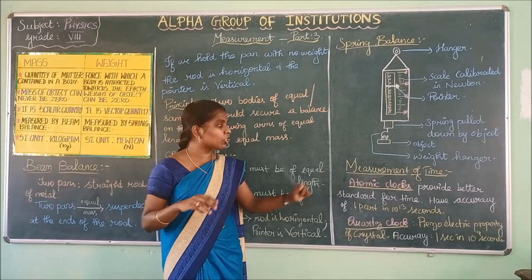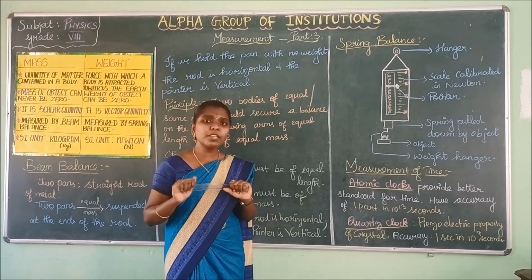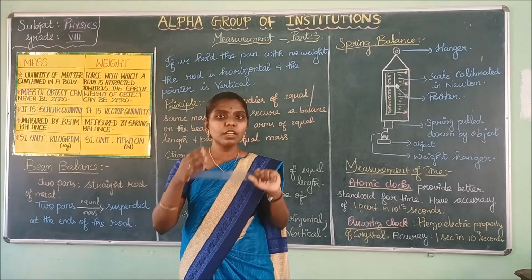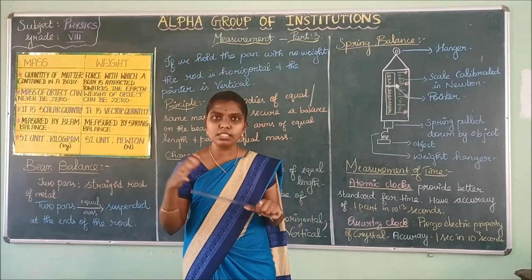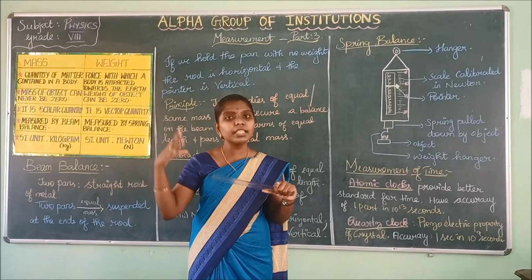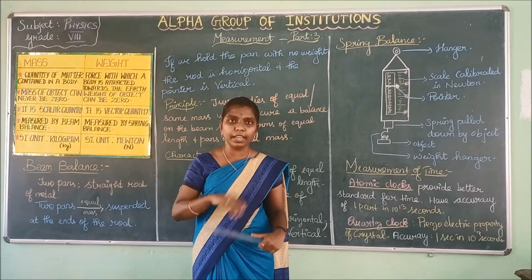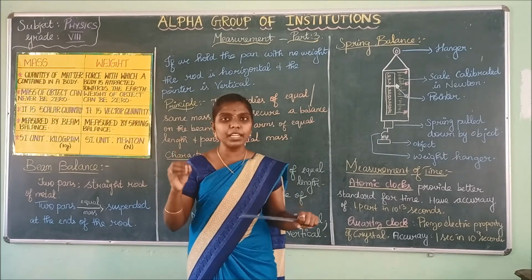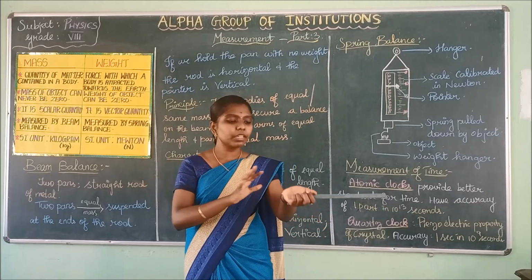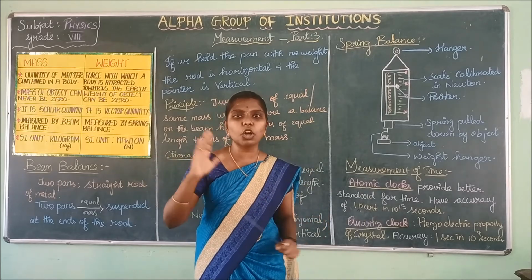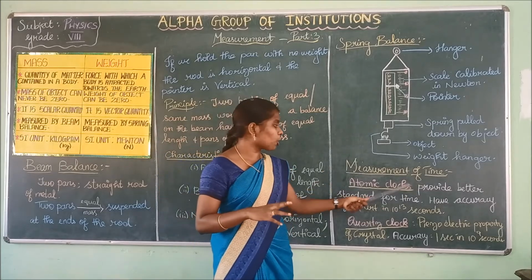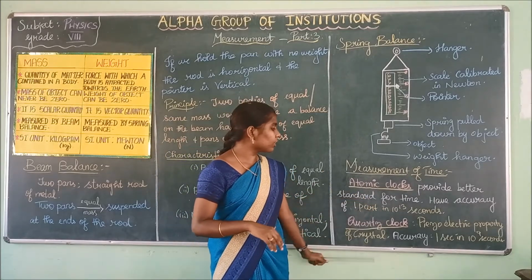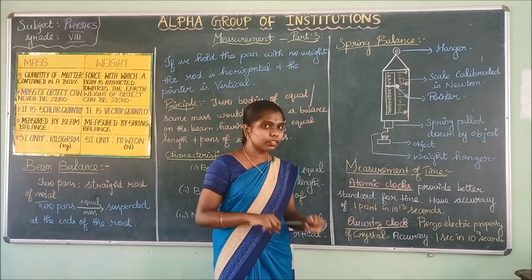Now we are going to see measurement of time. How will you measure time? We will measure time with the help of our wristwatch or clocks. There are various other clocks to measure the time. What we are familiar with is the wristwatch or the wall clock. There are other clocks, namely the atomic clock and the quartz clock, to measure the time.